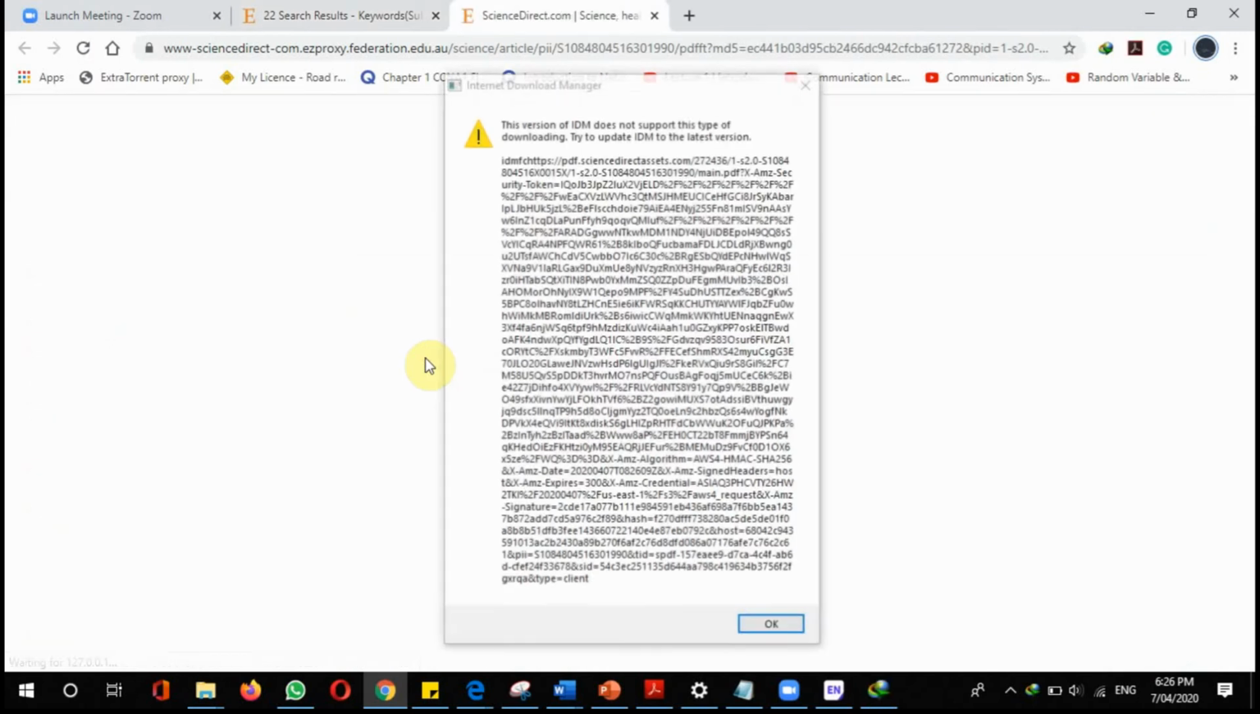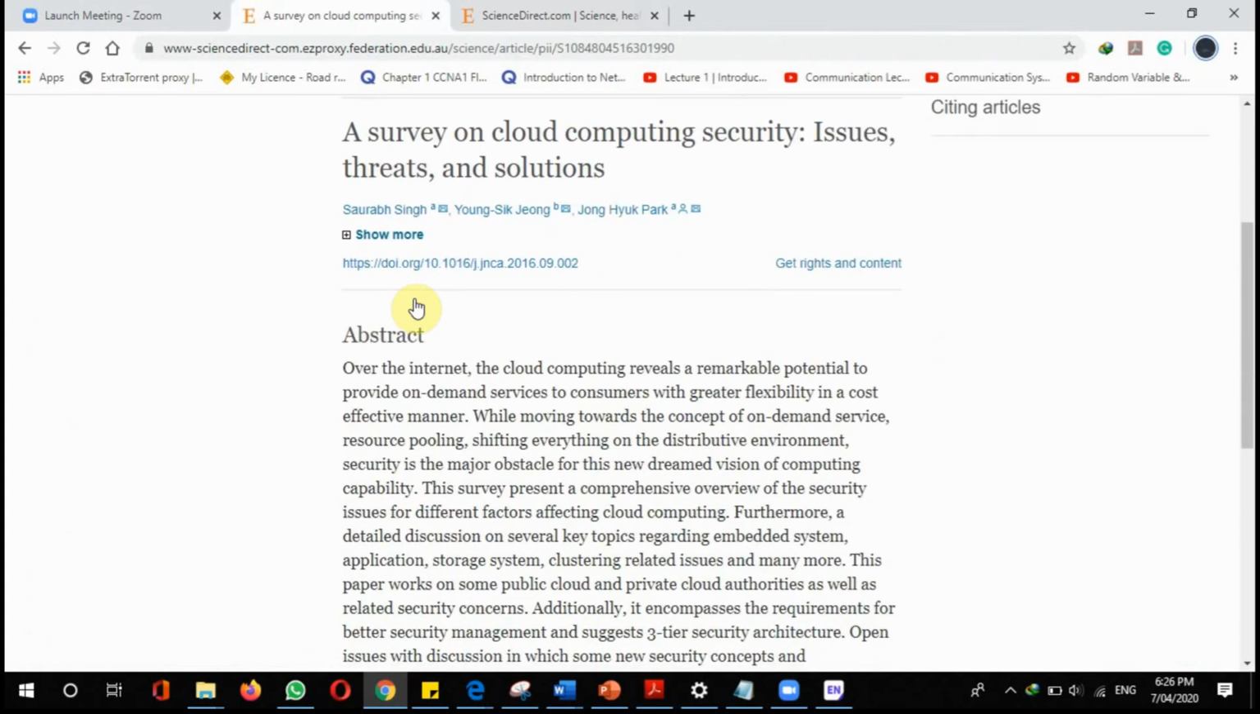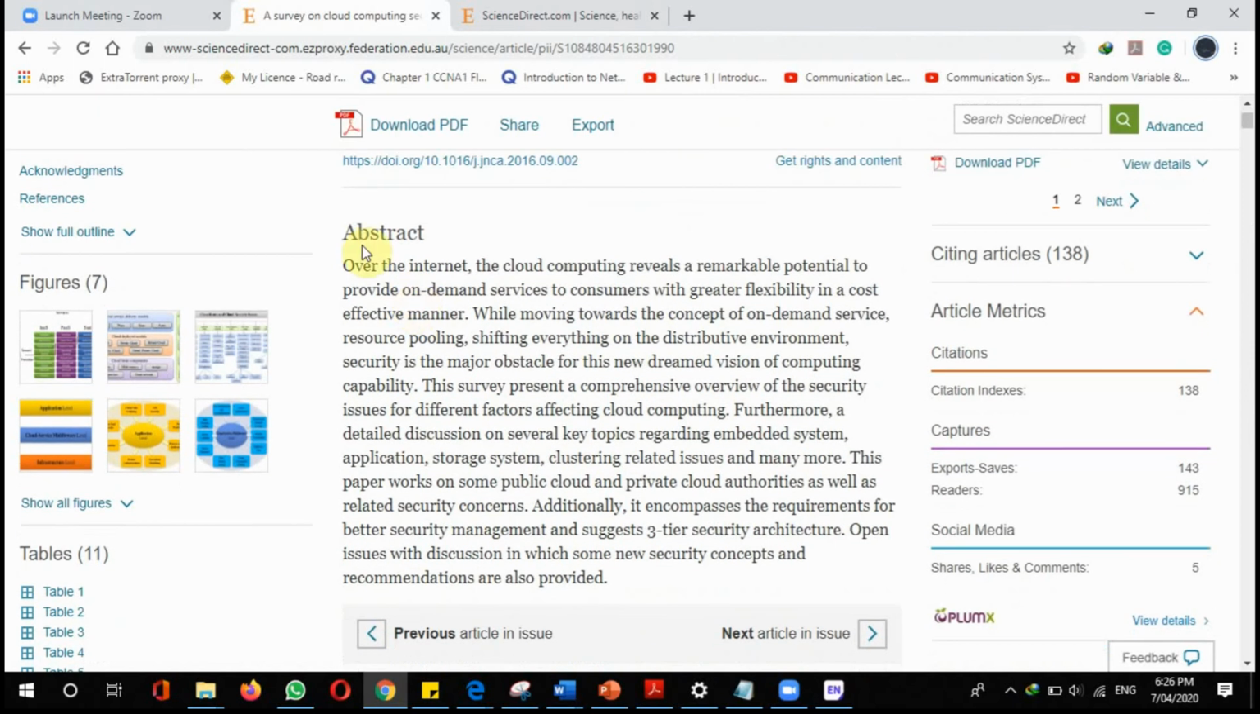I have to download the PDF. Oh, there will be some error. So I have opened that one, and the abstract is here.